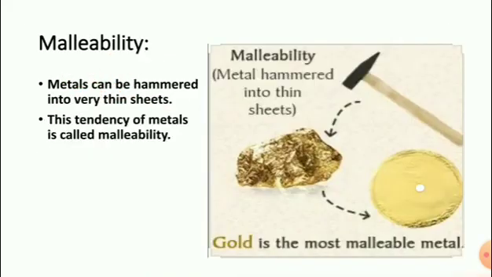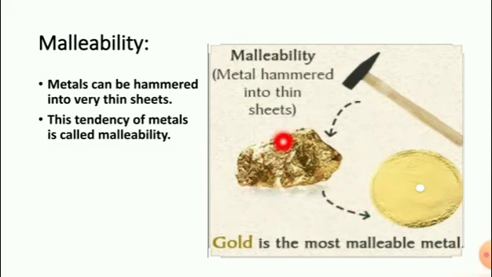Next, malleability. Malleability means metals can be hammered into very thin sheets. This tendency of metal is called malleability. For example, gold is the most malleable metal.